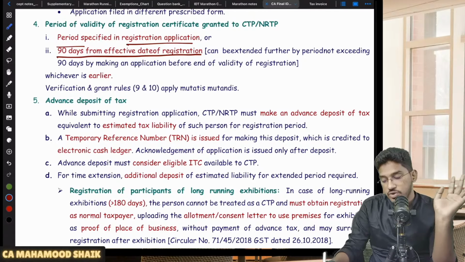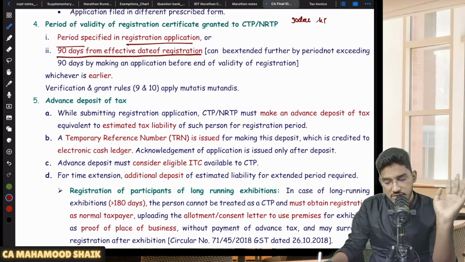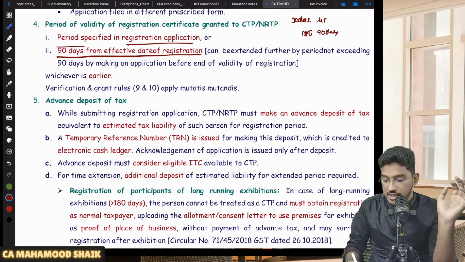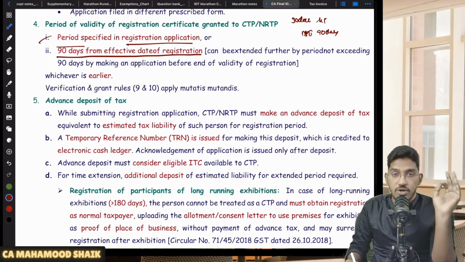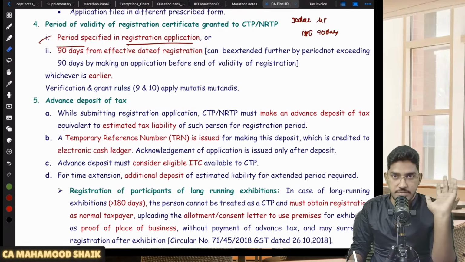If he wants it only for a shorter duration, let us say 30 days only, the department will give that registration effective for 30 days. If he wants 45 days only, the same. But if he wants 150 days, the department will restrict that to 90 days only. However, this 90-day time limit can be further extended by 90 more days.